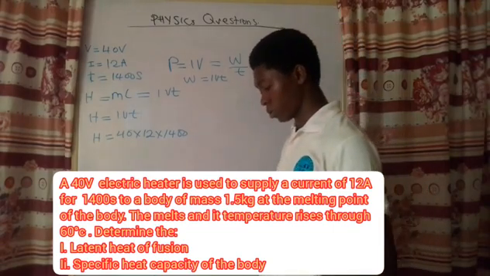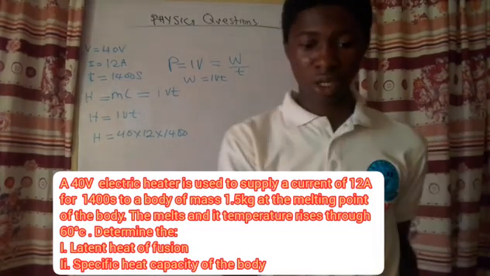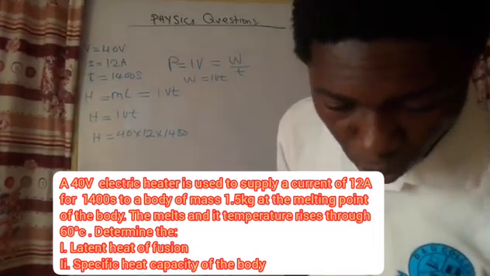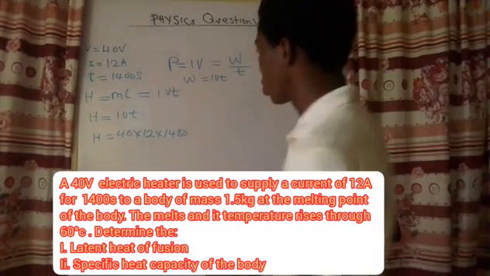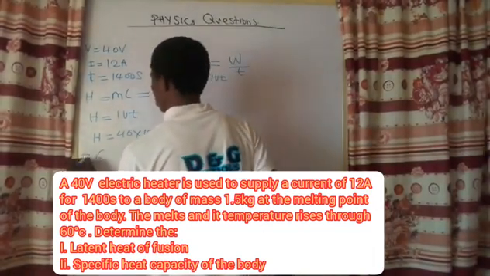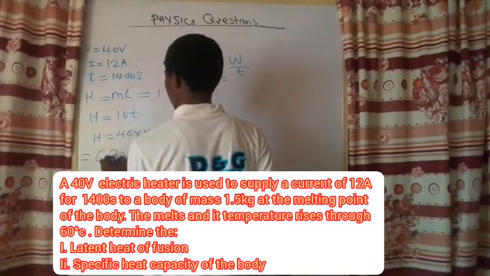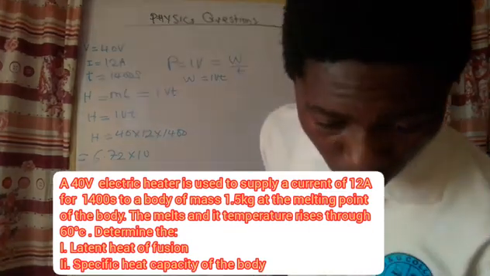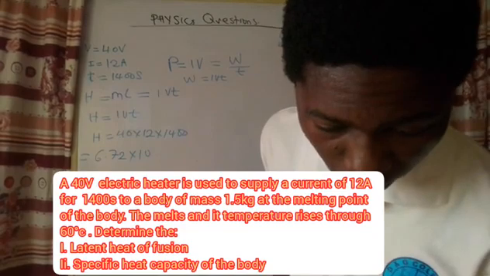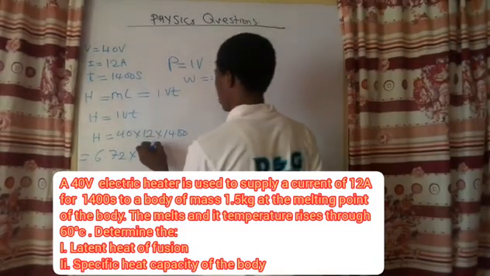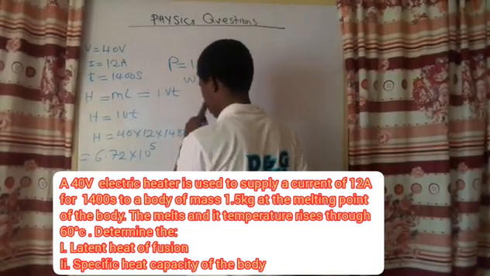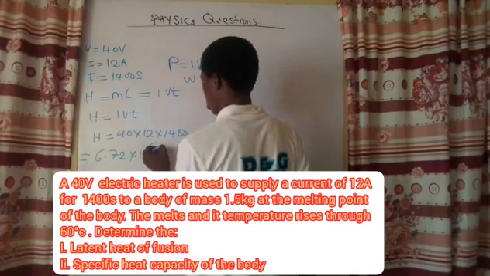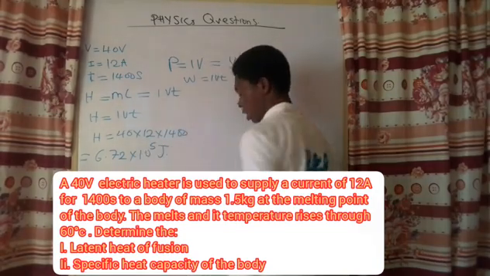So H here is 6.72 times 10 raised to, let's see, 1, 2, 3, 4, 5, 6, 7, we have 10 raised to 5. What's the unit? Joules. So that's that.